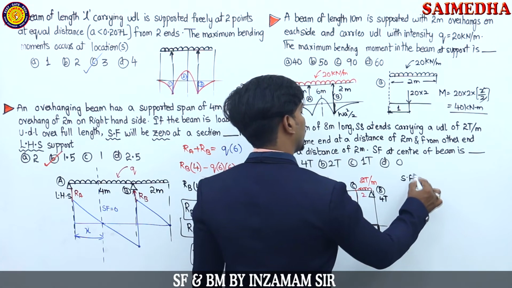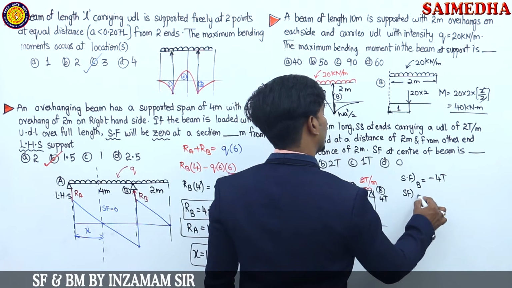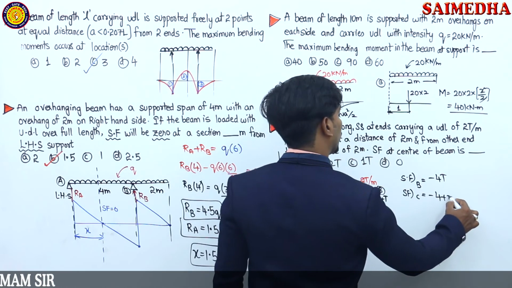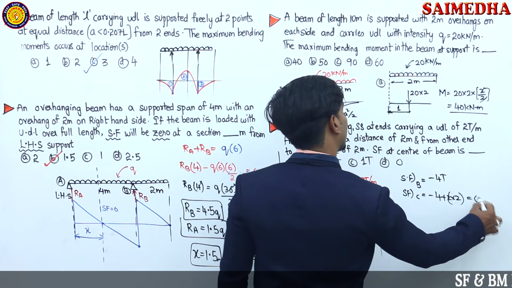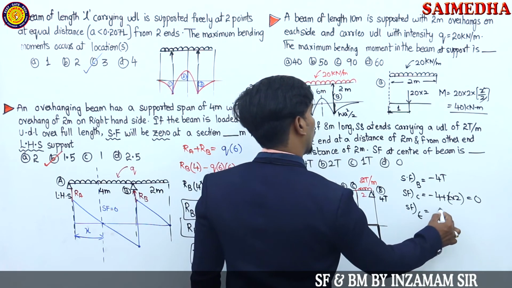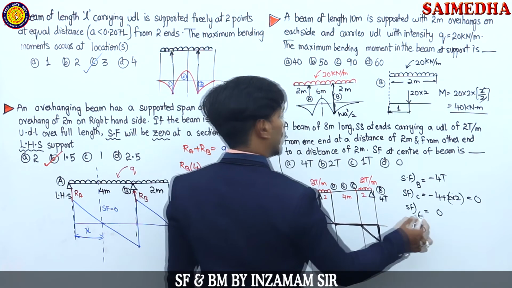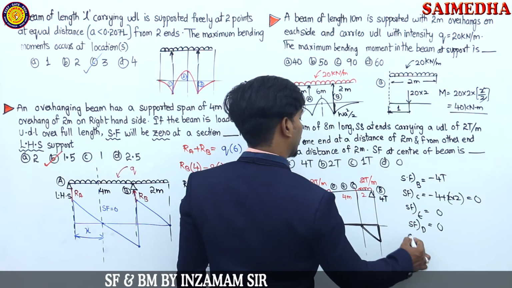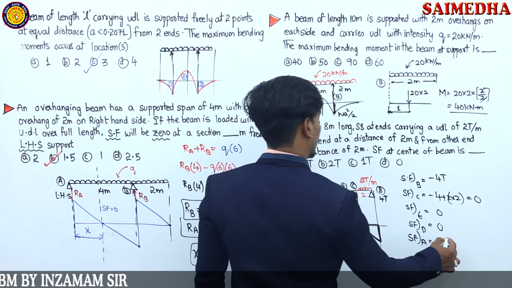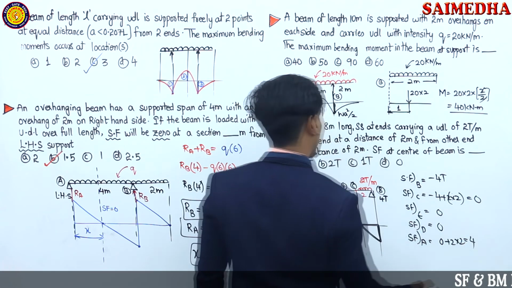Okay. Now shear force at B. Shear force at B is equals to how much? It is going to become minus 4 tons. Now shear force at C is equals to minus 4, 2 2s are 2 into 2. 2 into 2. So it's going to become how much, guys? 0. Okay. Shear force at E, that is center. Shear force at E, guys. No load condition, so it is 0. Shear force at D. Shear force at D, guys. At D also it is 0. Then shear force increases at A, look. Then what happens, tell me, this is 0, total 0 plus 2 into 2. 2 into 2 is how much? 4. So that's why it is 4.